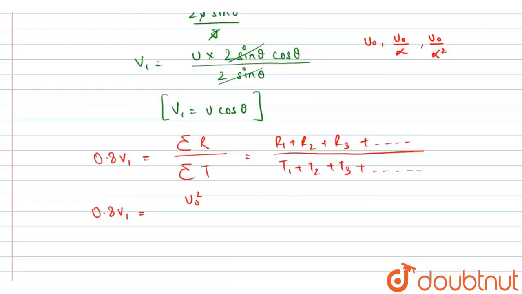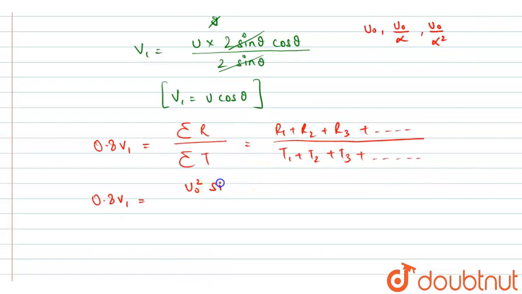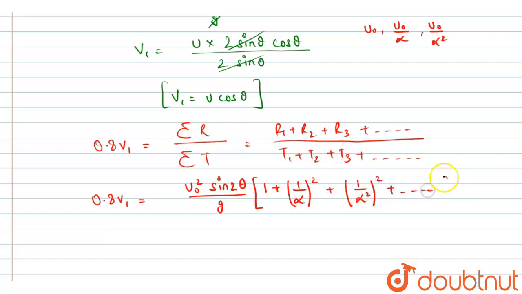This term is also constant. So sine 2 theta divided by g, we can take this common and we will be left with 1 plus 1 by alpha whole square plus 1 by alpha square whole square plus up to infinite.